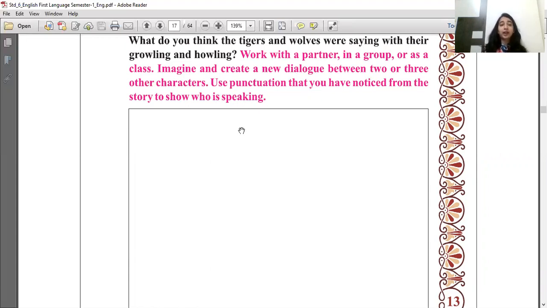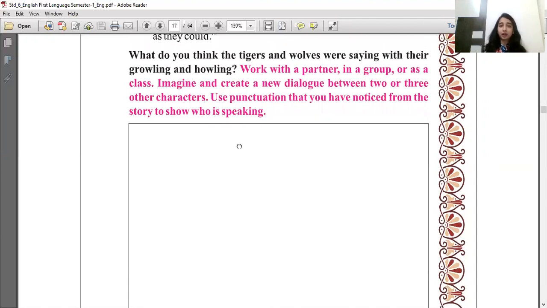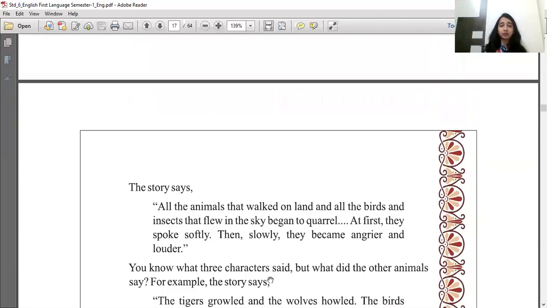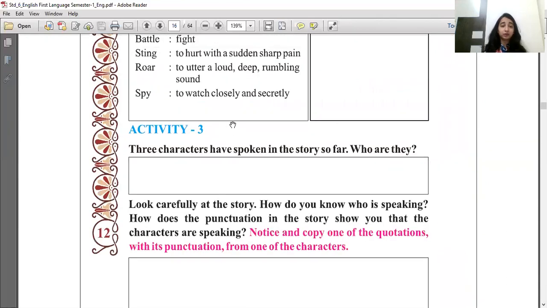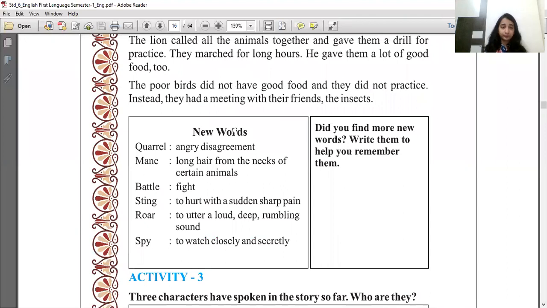Now, we know that animals and birds are fighting. So, you have to write a dialogue between 2 or 3 other characters. The characters should include animals and birds. You can take one animal, one bird, total 2 characters, or one animal, 2 birds, or 2 animals, 1 bird, whatever you want to do. But the dialogue should be between animals and birds using the punctuation marks. Now let's see what punctuation marks are used in the story for dialogues.